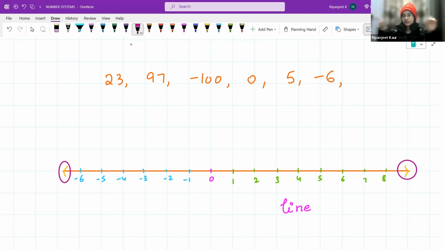So all the numbers are represented here, right? Positives are here, negatives are here, 0 is here, natural, whole, integers. Everything is there. So this line in which we are putting in all the numbers, this is what we call a number line. A number line, right? Now we know what is a number line. But do you think any more numbers are there?